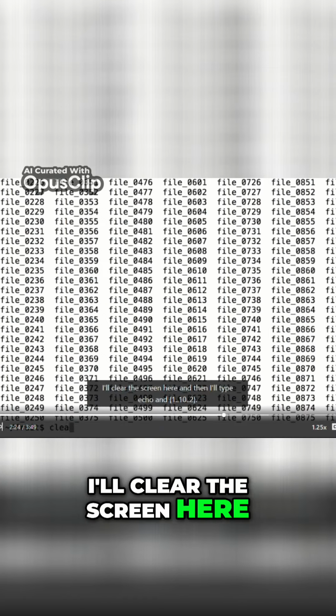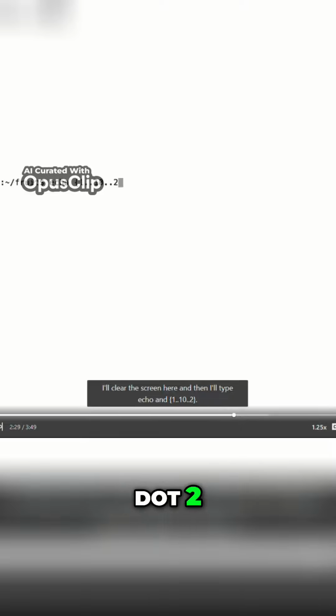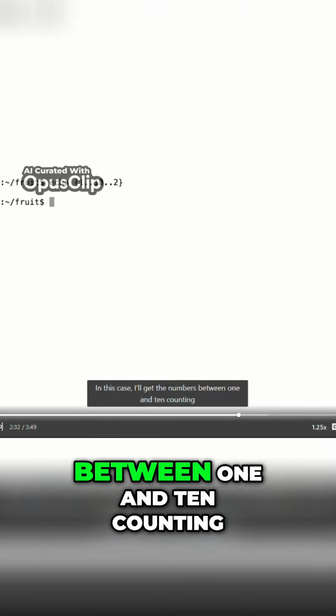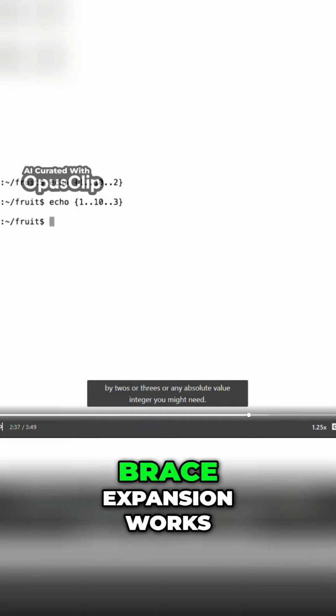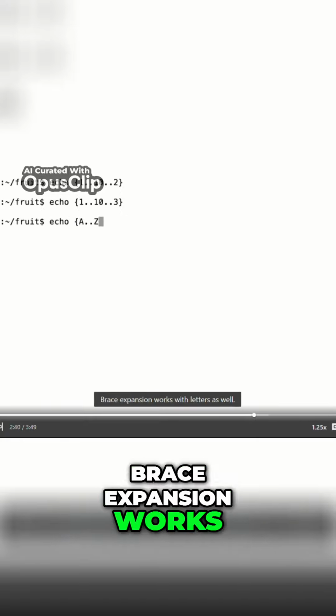I'll clear the screen here. And then I'll type echo and curly brace 1..10..2. In this case, I'll get the numbers between 1 and 10 counting by 2s, or 3s, or any absolute value integer you might need. Brace expansion works with letters as well.